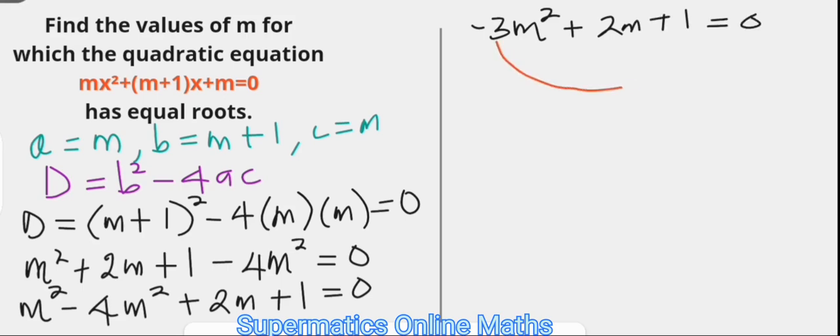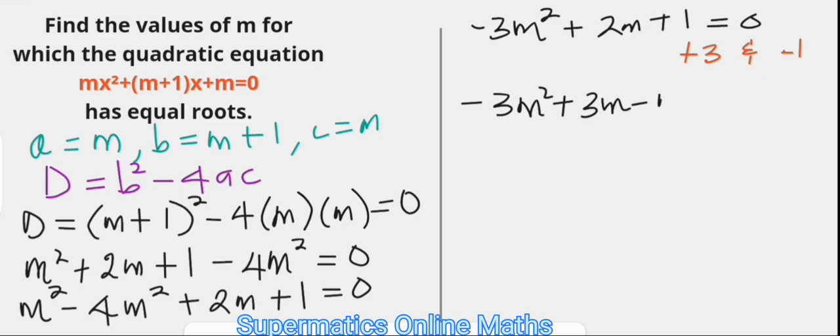Then we look for the factors of this product, negative 3, that is going to give the middle term when added together, positive 2. And that should be positive 3 and negative 1. So the quadratic equation is rewritten as minus 3m squared plus 3m, which is the first factor, minus m, the second factor, plus 1 equals 0.